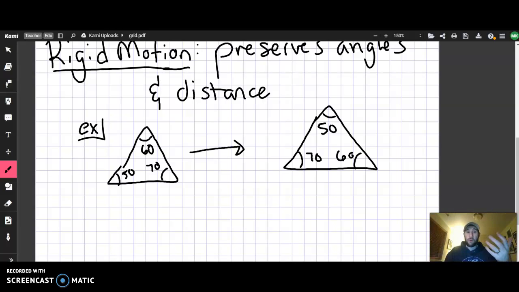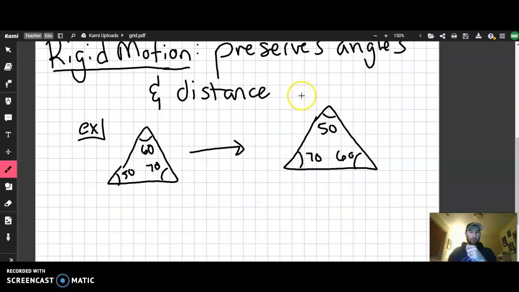The other way we can tell is when I talked about that distance piece. All three sides will still need to be the same size. It can't be any bigger or any smaller of a shape. And so a rigid motion preserves the angles of the shape and the distance of the sides.